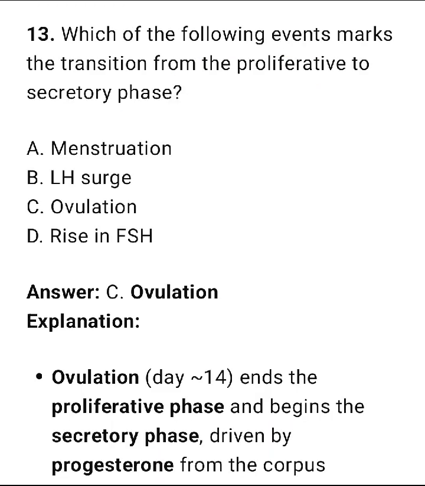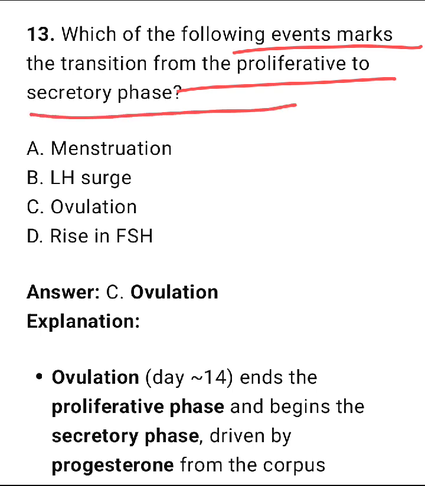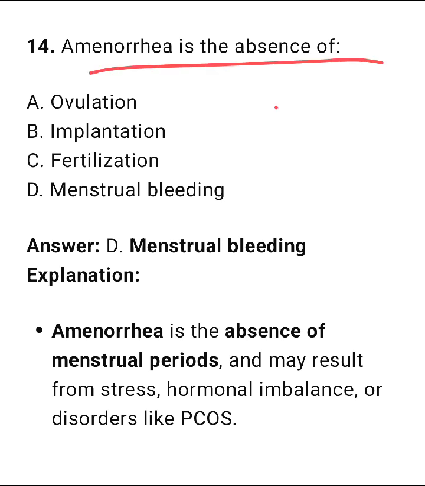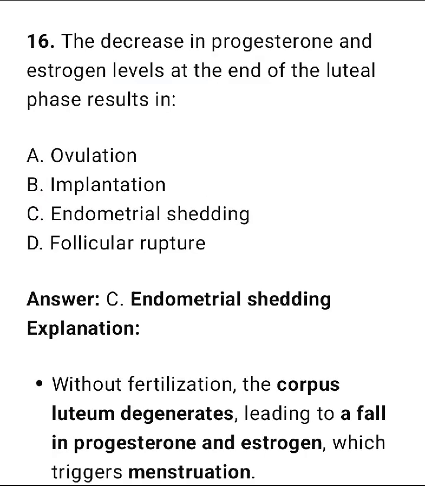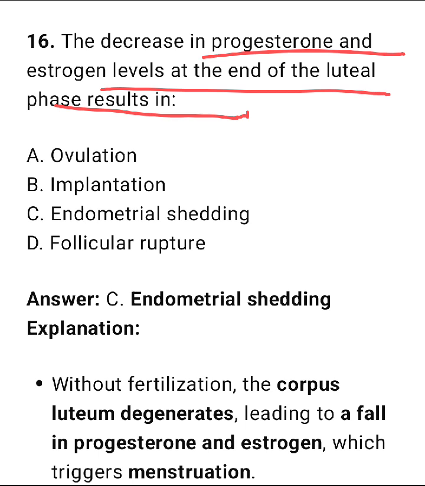Which of the following events marks the transition from the proliferative to secretory phase? So it is ovulation. Option number C. Amenorrhea is the absence of menstrual bleeding. Option number D. The decrease in the progesterone and estrogen levels at the end of the luteal phase results in endometrial shedding.